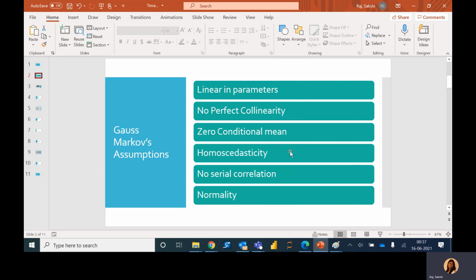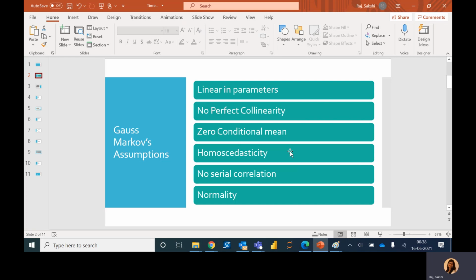So using these assumptions, we can figure out whether estimates are statistically significant or not. In a nutshell, we get the best OLS estimate if all these 6 assumptions are met. Now the problem is the strict exogeneity and the no serial correlation assumption. These are unrealistic in the practical world.